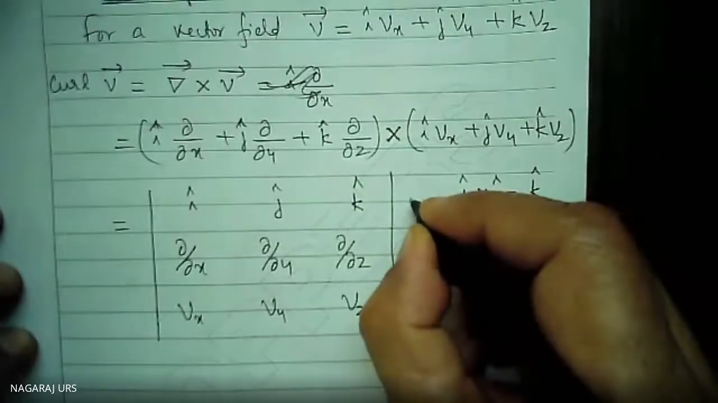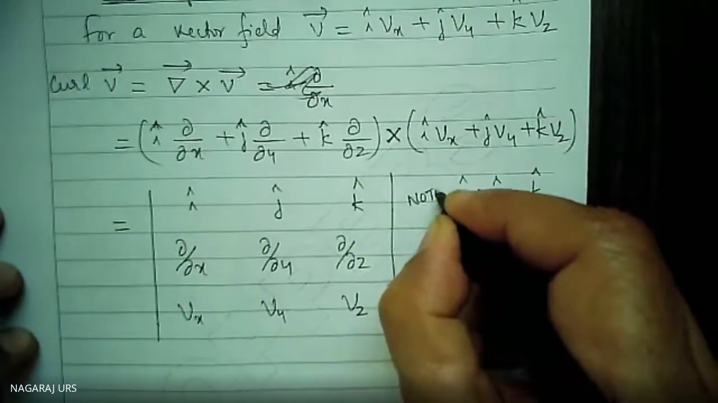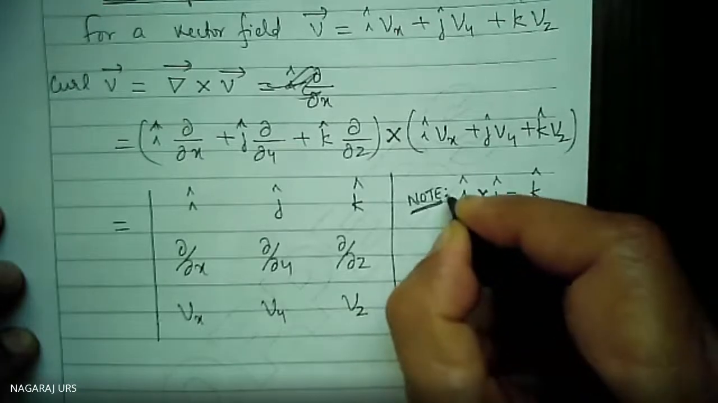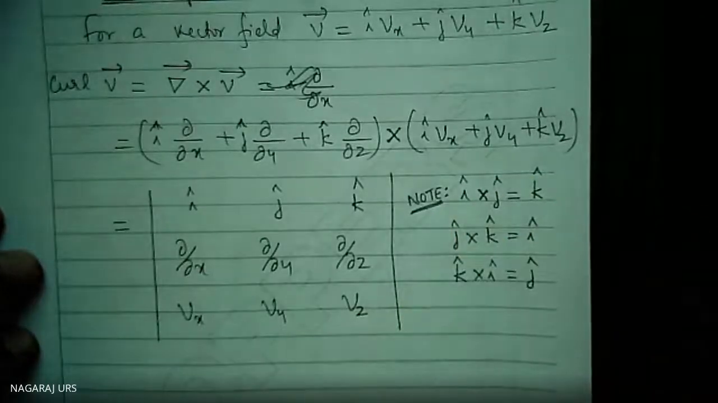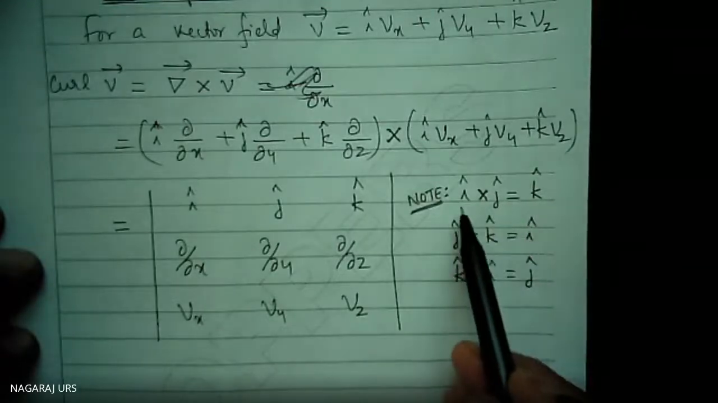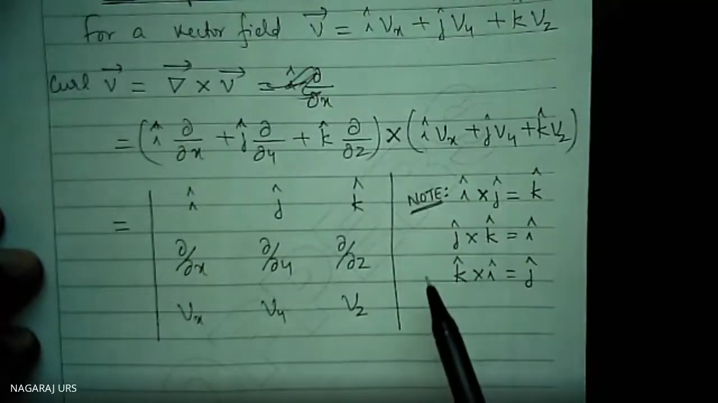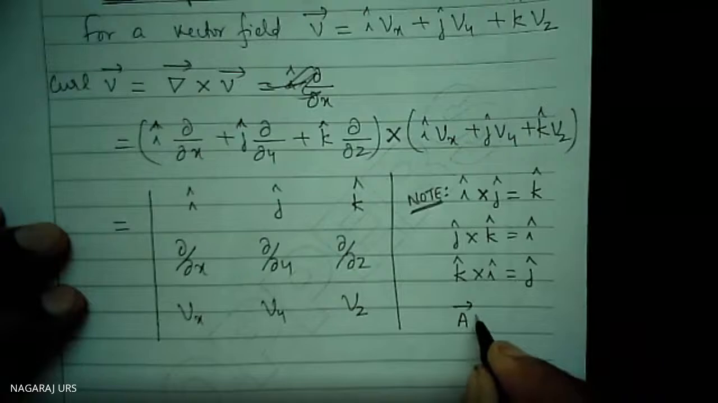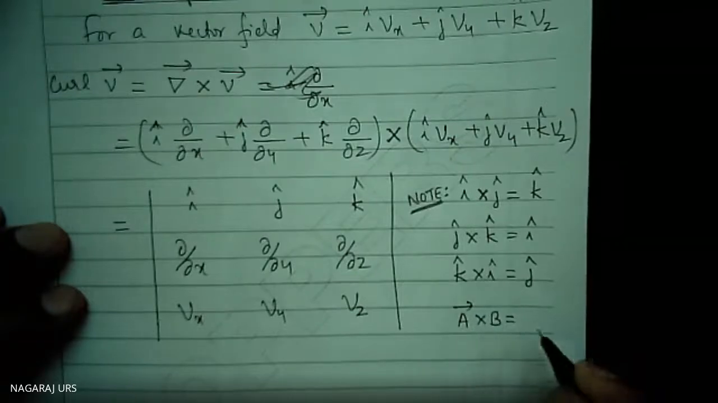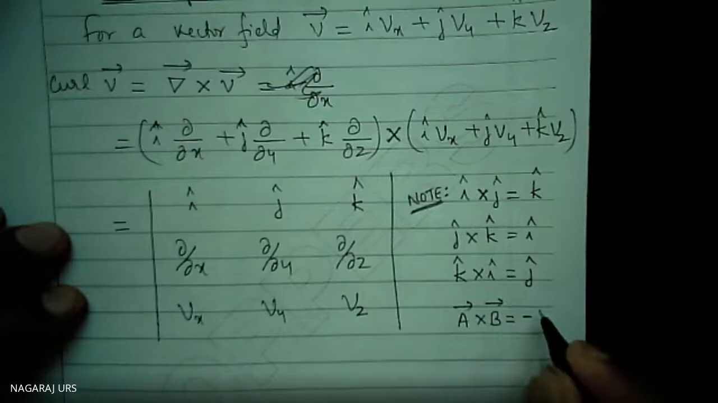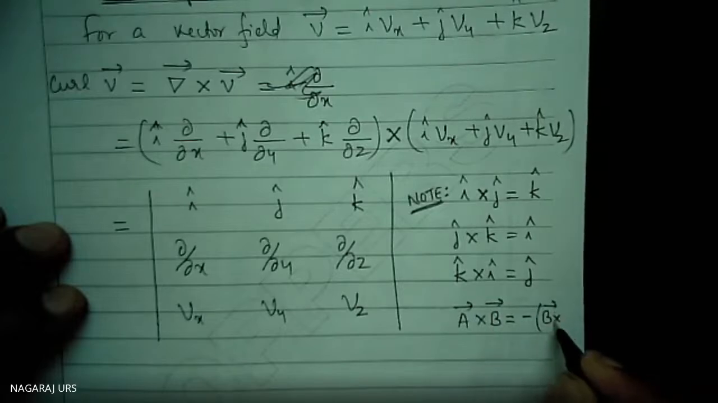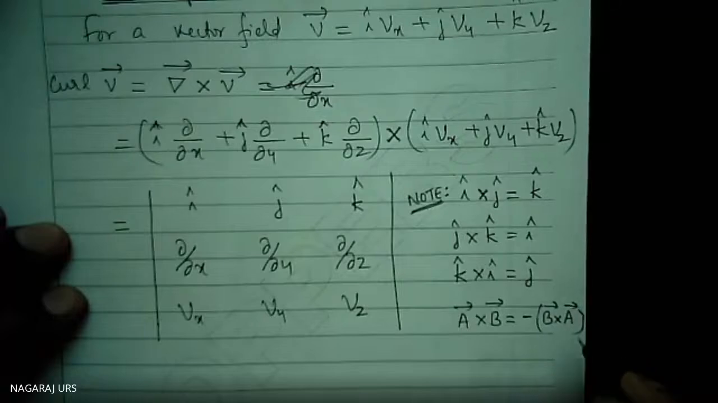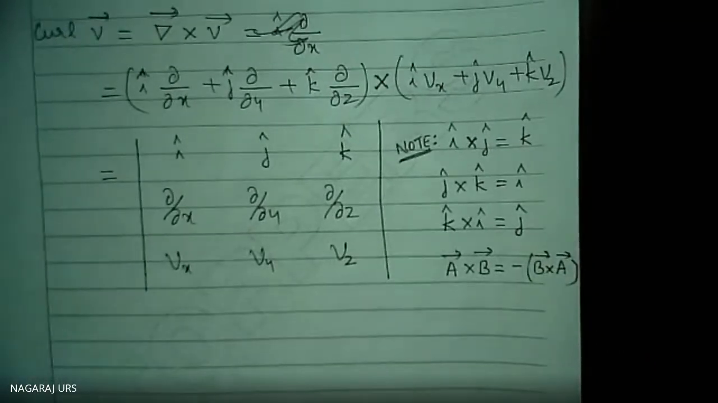If you want, I will write a note taken from your second PUC. I said this one. If you are writing it the other way, this is not equal to k, because A cross B is equal to minus of B cross A. You know that. A cross B is equal to minus of B cross A, correct? Again, taken from second PUC, determinants concept or vectors, or first PUC physics.